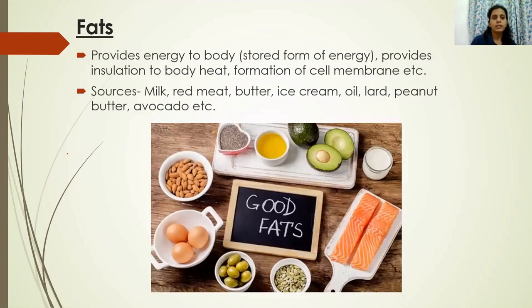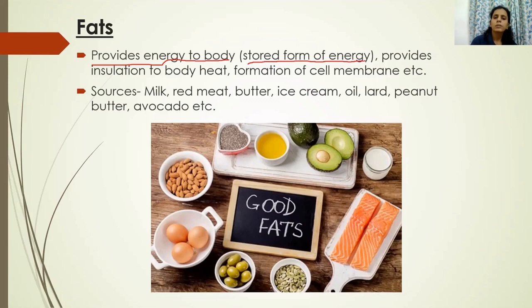Next nutrient is fats. Fats provide energy to the body. This is a stored form of energy in our body. Whenever we consume fat, the amount required by our body is used up and the excess fat is stored in the adipose tissue. Adipose tissue is a tissue present just below the skin in our body. This adipose tissue stores the extra fat which we consume in our diet. This fat is known as the stored form of energy.